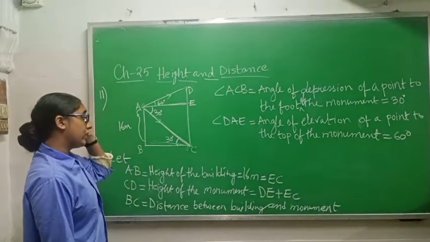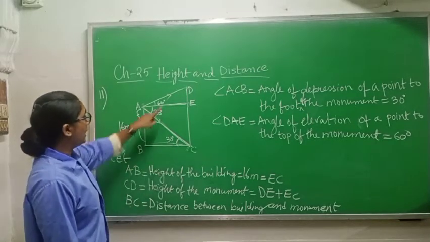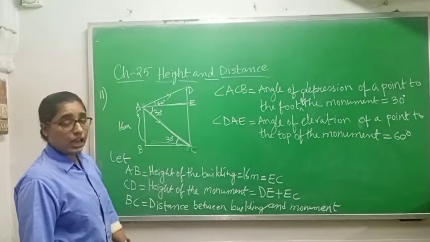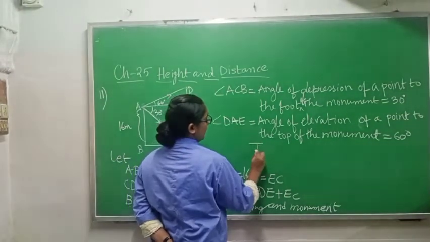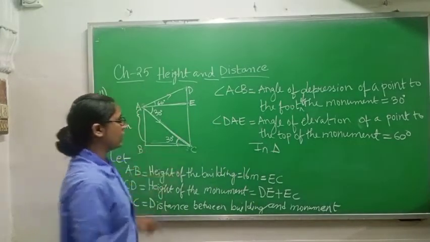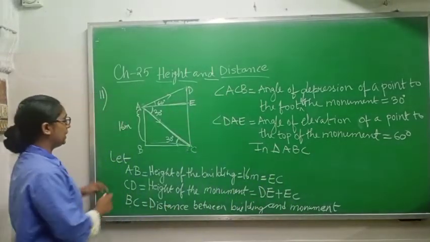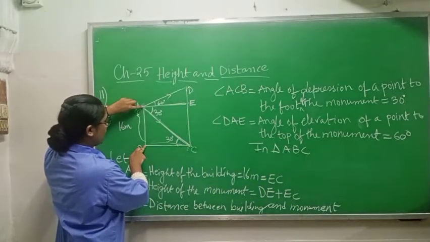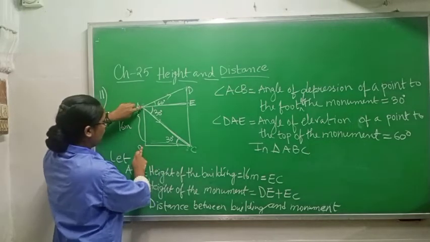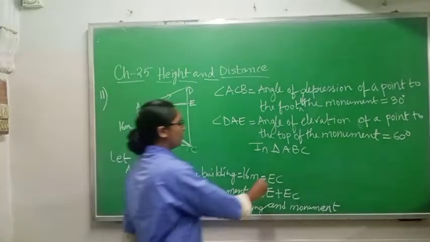Now what you will do, class 10, you have to find two things, BC and DC or CD. You can easily find BC. How will you find it? You will write in triangle ABC. See the picture and tell me, if perpendicular AB is 16 meter, what will BC be? BC is base, so for perpendicular and base you get the relation in tan.